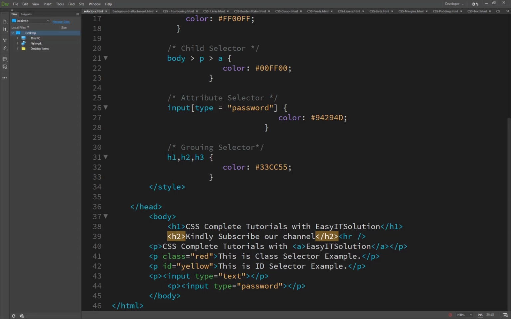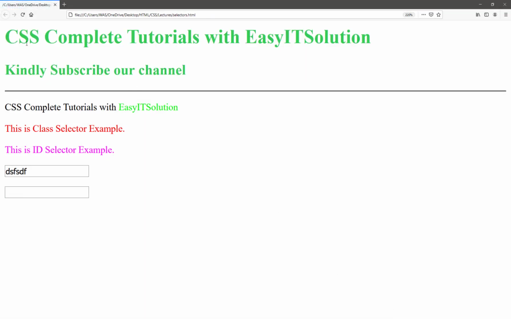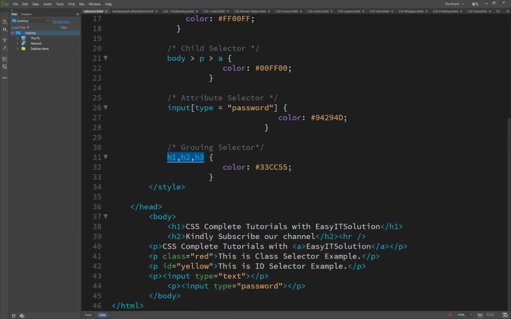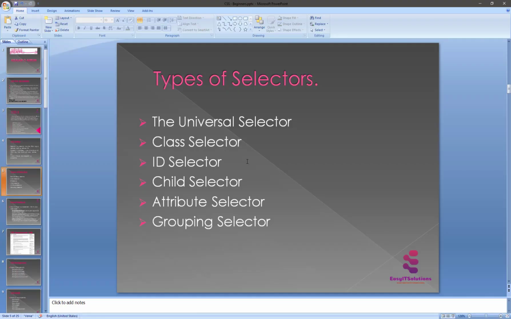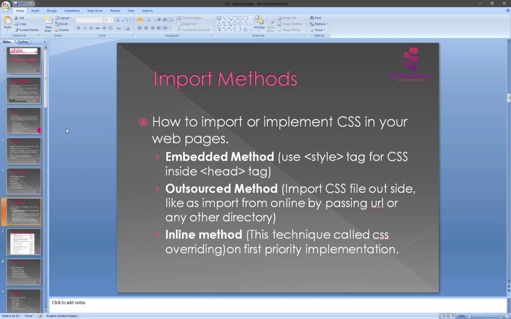We write the code once and set the color to green, so you will see it only applies to h1 and h2. So this is a type of selector, and how it works.